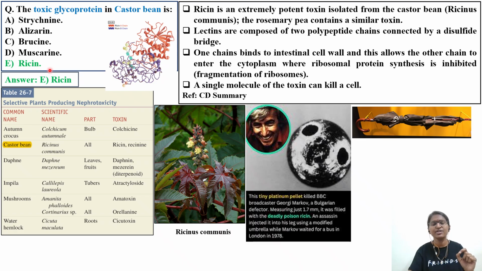Ricin is the glycoprotein whose source is castor bean, that is Ricinus communis, and this is the one which is having adverse effects. So what are those adverse effects caused by this ricin? That we'll discuss in this video.